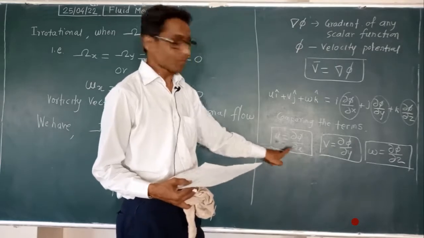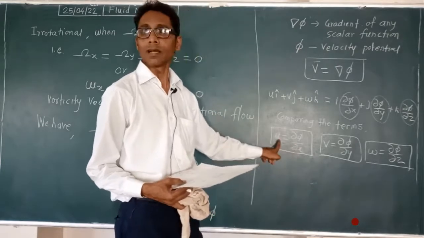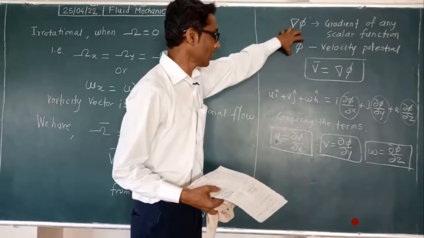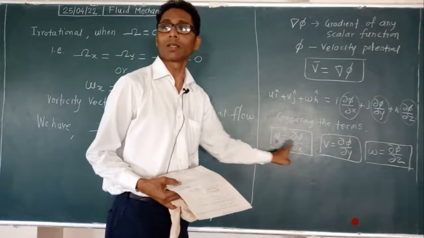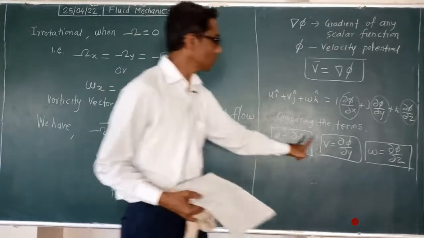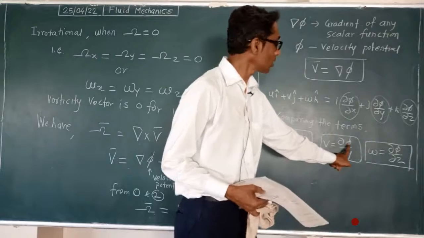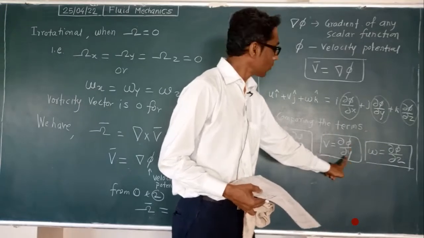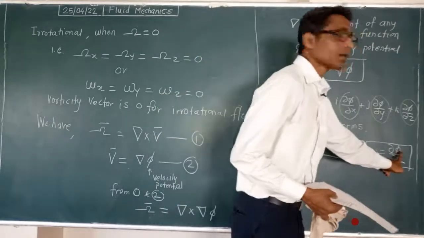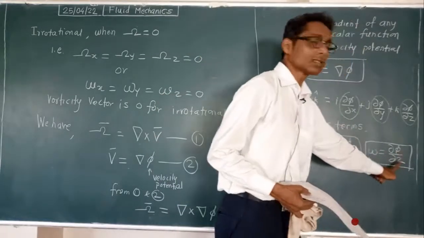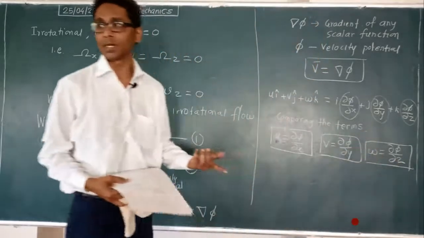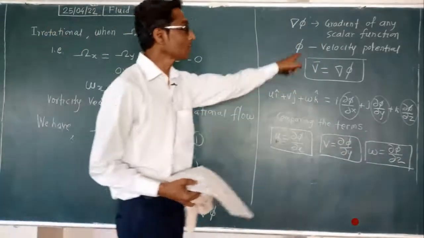If you take the partial derivative of phi with respect to x direction, it will give velocity in that direction, which is u. Similarly, partial differentiation of phi with respect to y gives velocity in y direction, v. And partial differentiation of phi in z direction gives velocity in z direction, w. Understood? This is the definition of velocity potential.